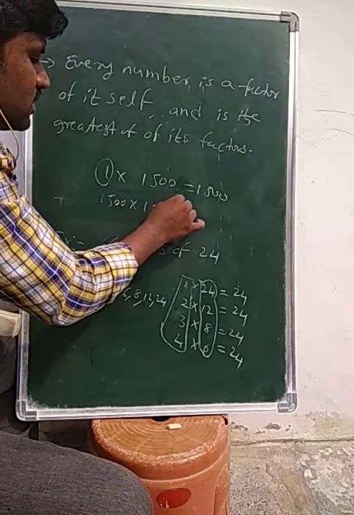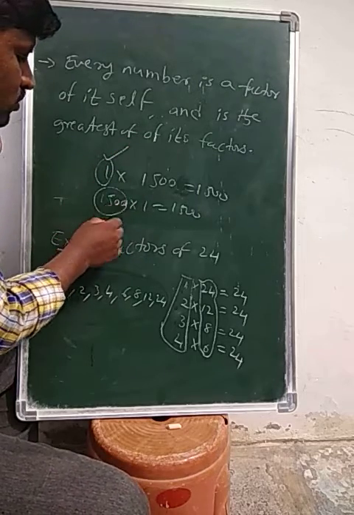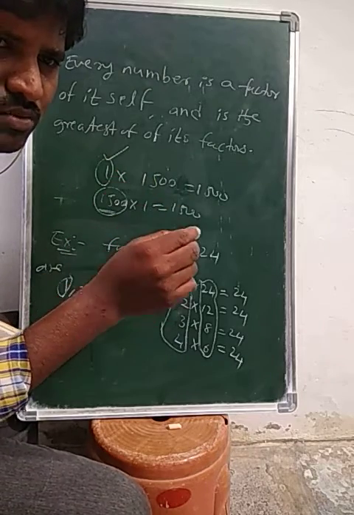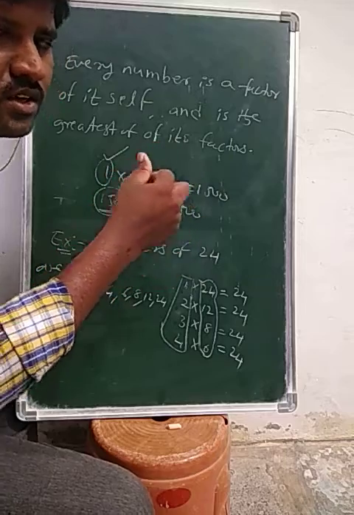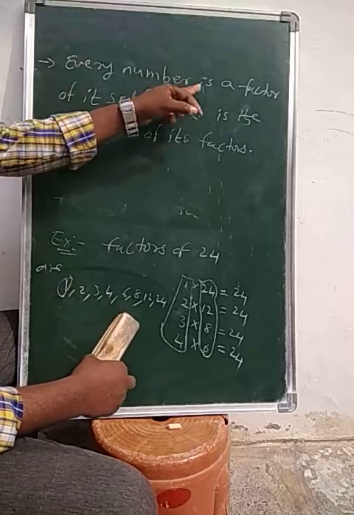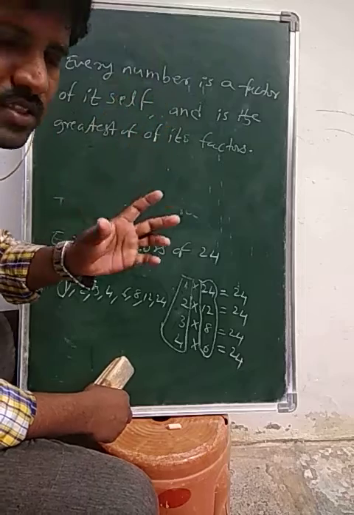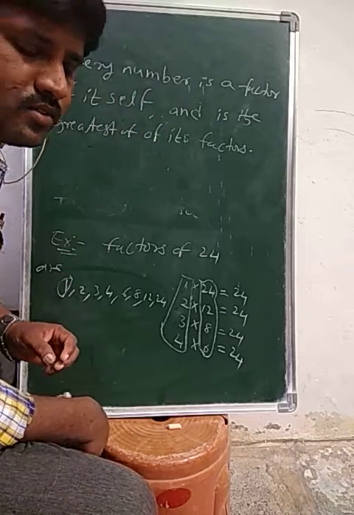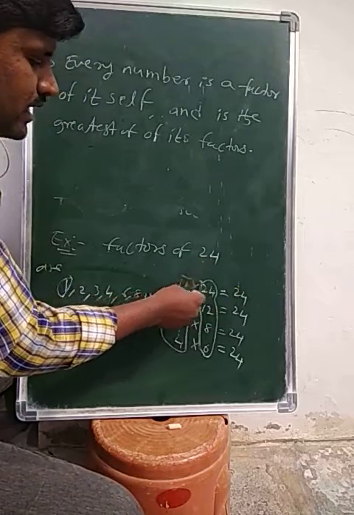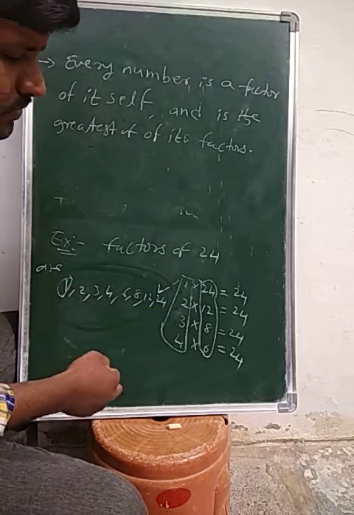So every number is a factor of itself and is also the greatest factor of all its factors. 24 is a factor of itself, 24 ones are 24, and 24 is the greatest factor of all the factors of 24.